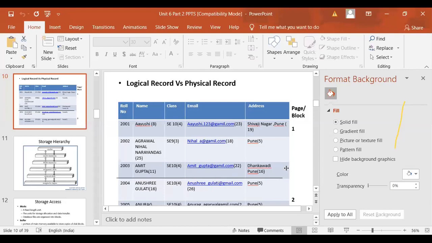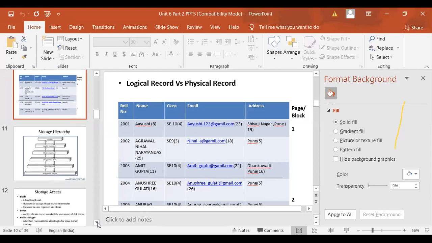Likewise, when you transfer or retrieve a record, it is not that a single record is retrieved from your operating system. A bulk of records are collected and stored in main memory, and then processed as per our requirements. So when you are transferring or retrieving a record, your computer or operating system is doing lots of work, retrieving the page or block format and storing it back the same way.